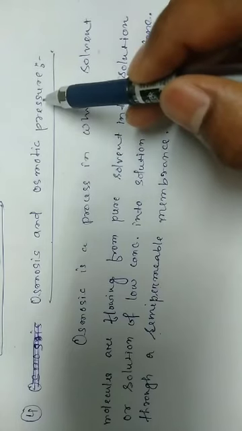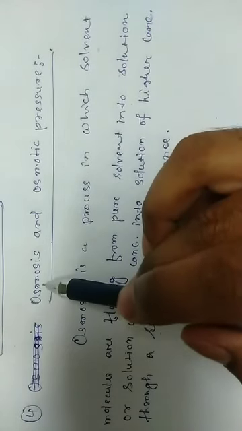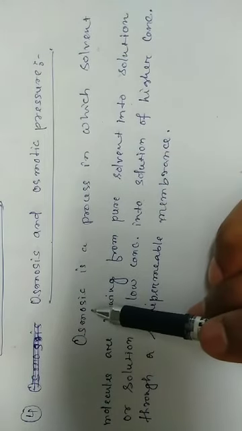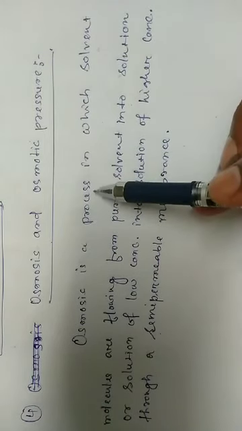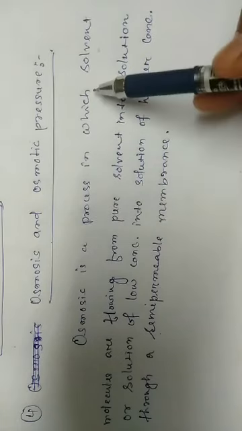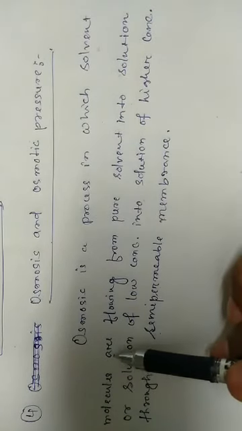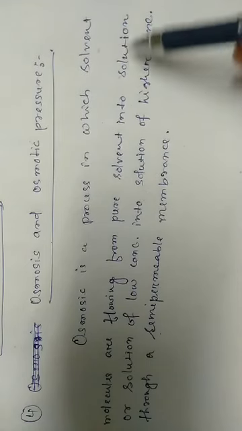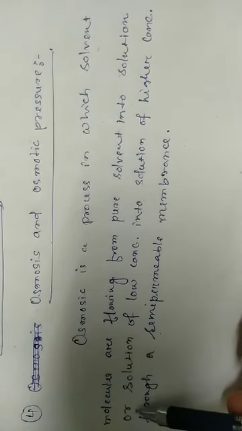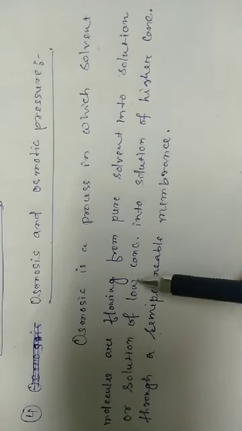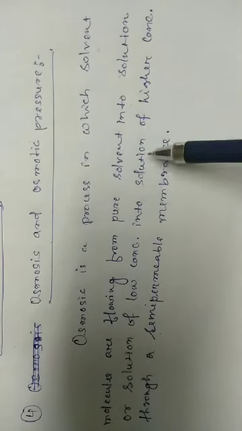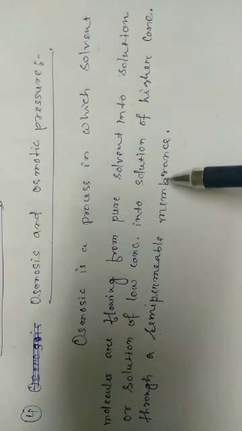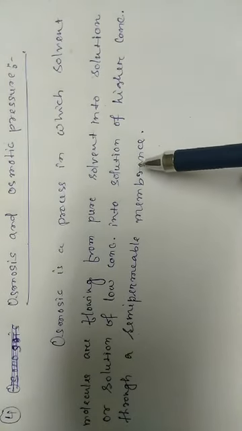The fourth colligative property is osmotic pressure. Osmotic pressure is related to a phenomenon which is known as osmosis. Osmosis is a phenomenon in which solvent molecules flow from pure solvent into solution, or from a solution of low concentration into a solution of higher concentration, through a semi-permeable membrane.